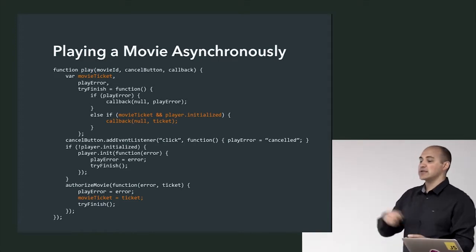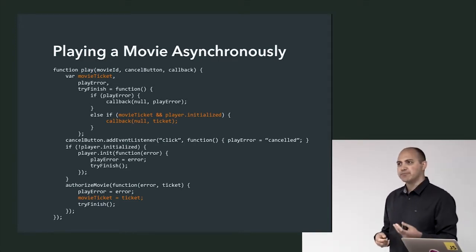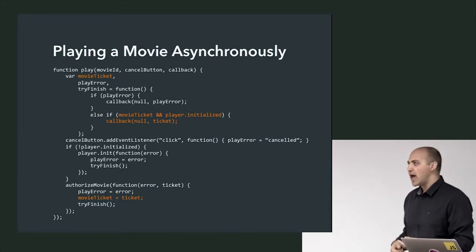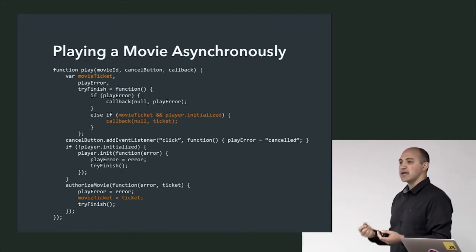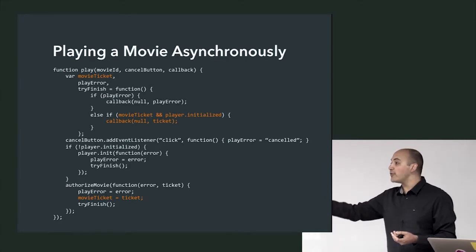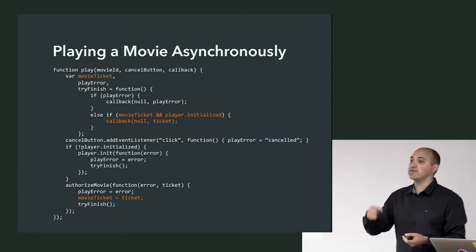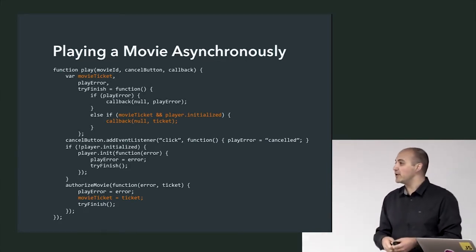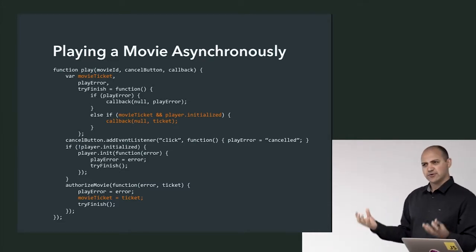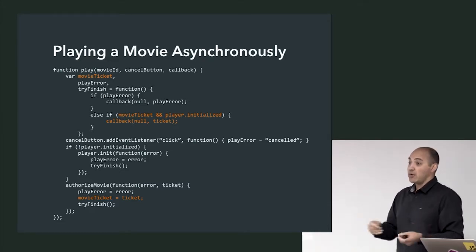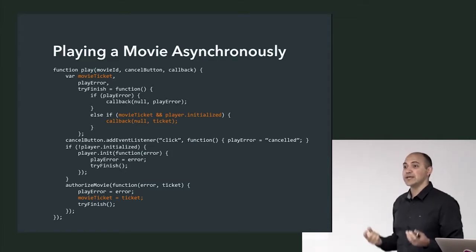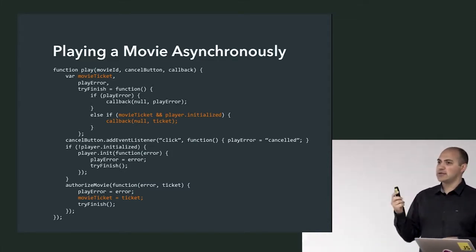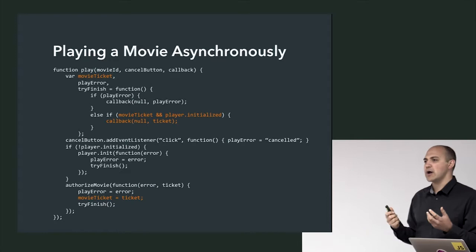And so when you ask it to play a movie, first we've got to start loading up the player, and that's an asynchronous process. Another asynchronous process that takes place is going to the server and authorizing you to play that movie. So we have to confirm that you're logged in and you're who we think you are and you're able to play that movie. So here we've got two asynchronous actions, and we don't want to do them one after the other because that would be slow. So we want to kick them both off at the same time. So this is the race condition concurrency issue we talked about before.